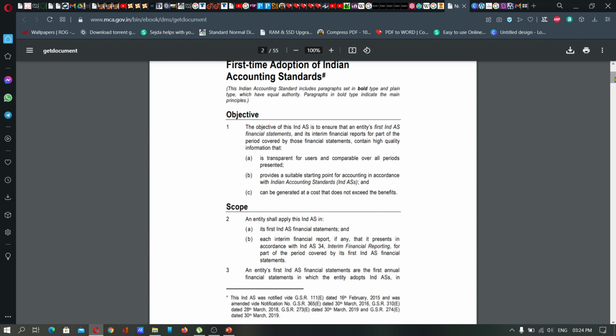They can't change the standards depending upon their discretion. Once they have started Ind AS, they have to present all their financial statements, because the financial statements comprise 5 or 6 statements. All statements must comply with Ind AS. That is the first standard.